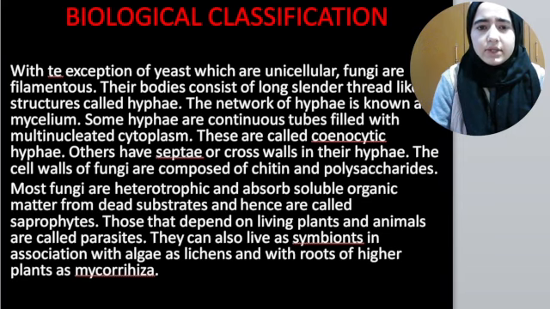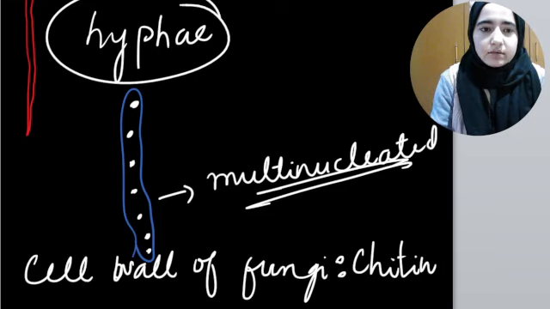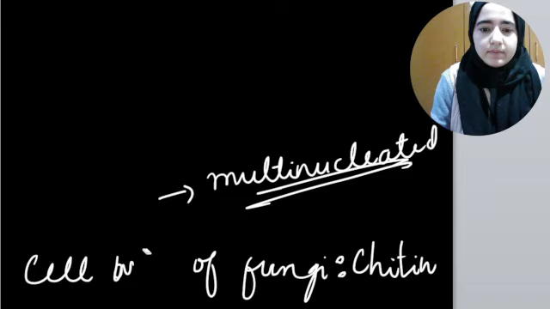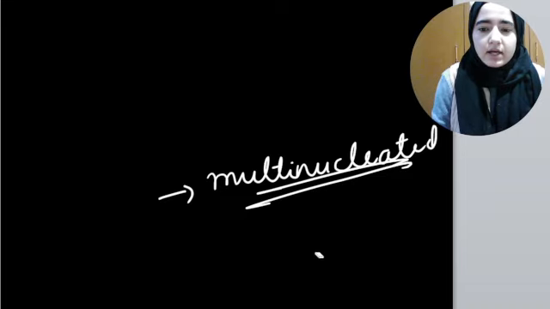And I already mentioned that most of the fungi are heterotrophic. Some of them are saprophytes, some of them are parasites. Let me explain it here. Fungi are heterotrophic.